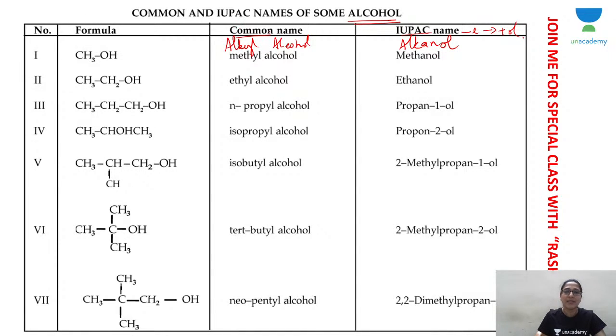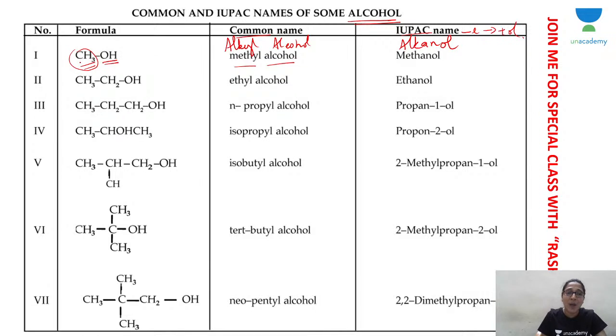So that is the naming of alcohols. Common name is alkyl alcohol, IUPAC name is alkanol. The first compound in the alcohol homologous series is CH3OH, a derivative of methane where H is replaced by OH. When you remove H from methane, you get the methyl group, so the common name is methyl alcohol.